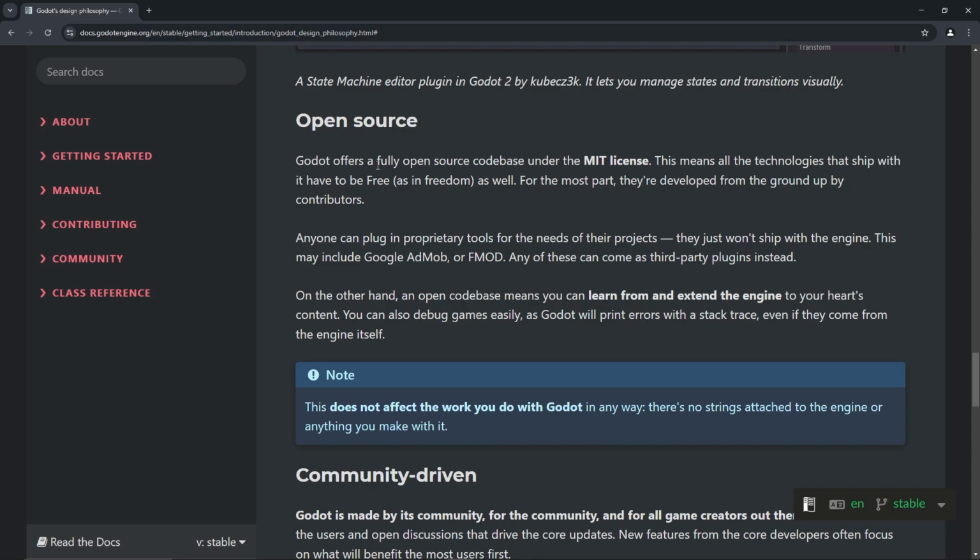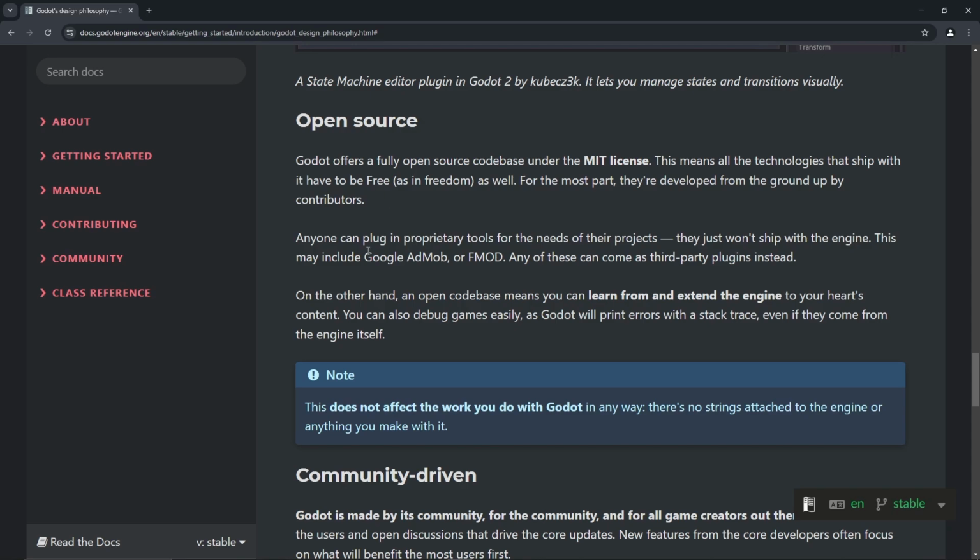Open source. Godot offers a fully open source code base under the MIT license. This means all the technologies that ship with it have to be free, as in freedom as well. As in freedom. For the most part, they're developed from the ground up by contributors.